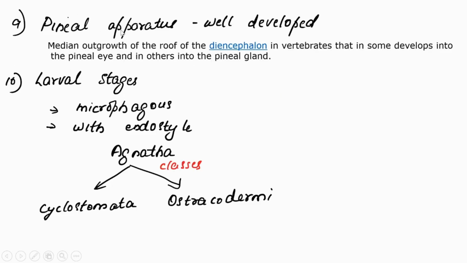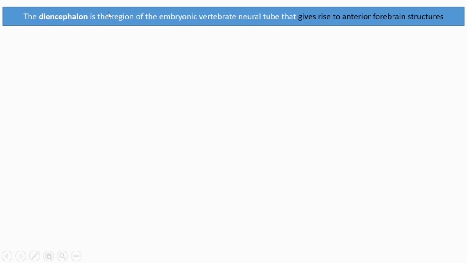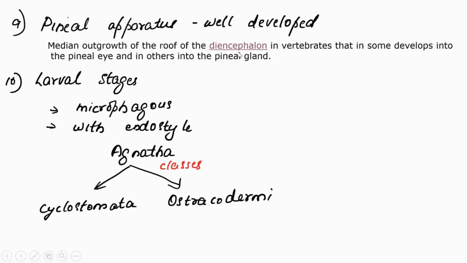Next, the pineal apparatus is present. The pineal apparatus is a median outgrowth from the roof of the diencephalon. Diencephalon is the part that paves the way for the development of forebrain structures. I will show you that. The diencephalon is the region of the embryonic vertebrate neural tube that gives rise to anterior forebrain structures. So in the diencephalon, there is a median outgrowth from the roof. It's called the pineal apparatus. It is well developed in Agnathans.